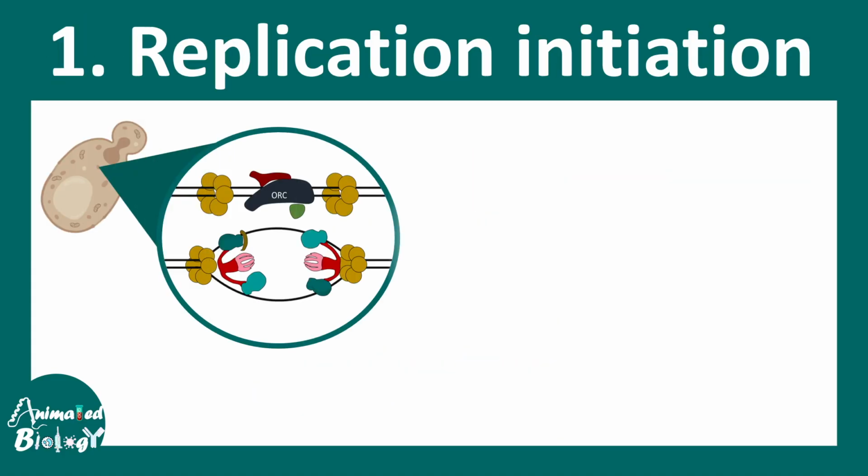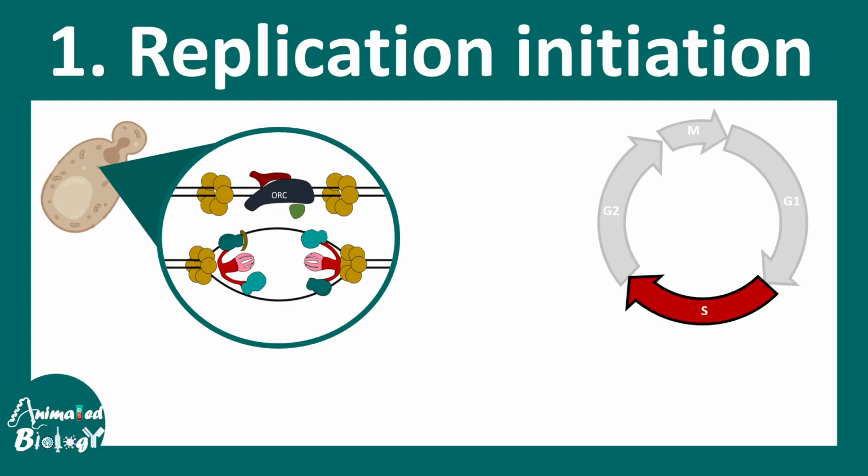In eukaryotes, replication initiation is pretty complex because replication happens in a restricted time point in the cell cycle. That means in the S phase of the cell cycle. In any other stage of the cell cycle, replication is not happening. But have you ever wondered why replication only happens in the S phase? Why not in other phases? What restricts replication to the S phase? You would get the answer soon.